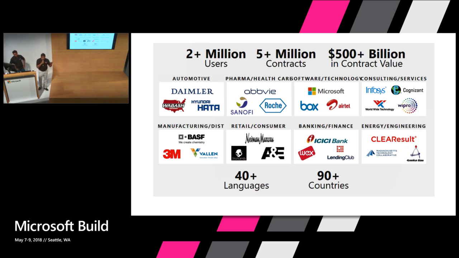As you can see, we have over 5 million contracts today and 2+ million users using it. That number is important, the 5+ million contracts, because the time it takes to create and negotiate those contracts is huge. In certain companies, it goes like 90 days, 120 days. So the demo and the use case here is to show how we have used Microsoft Teams in order to reduce the cycle time.